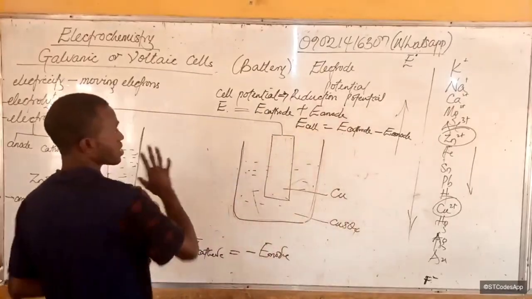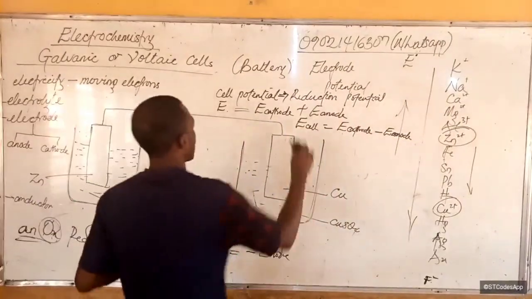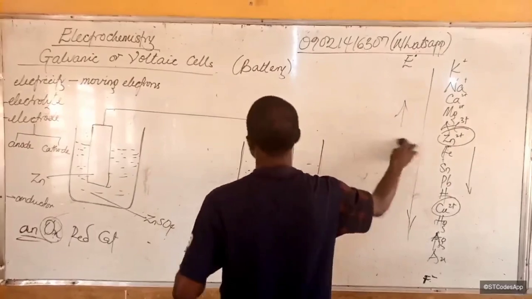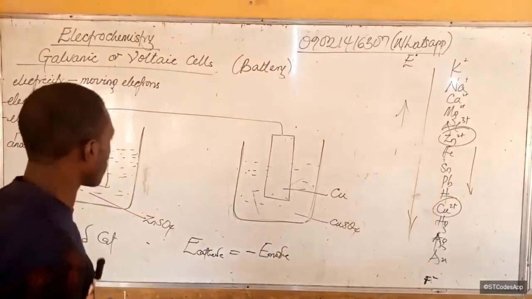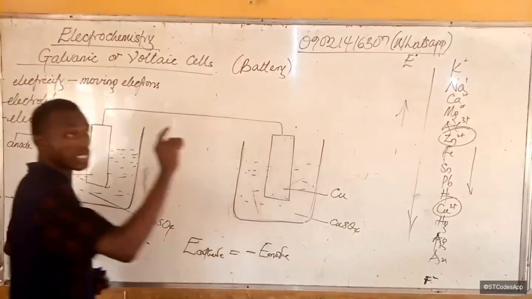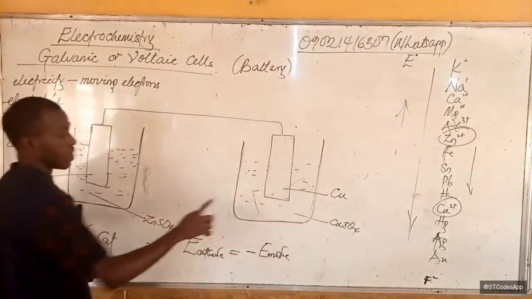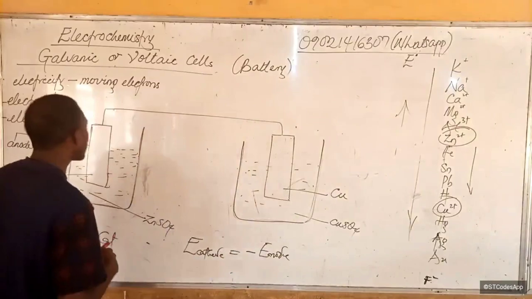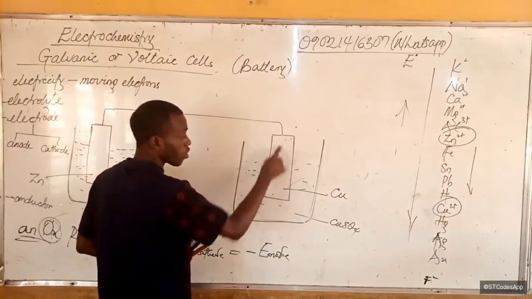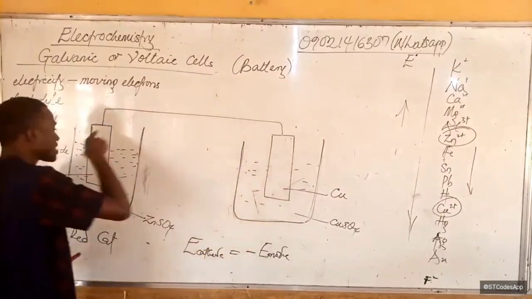Let's now go back to this and look at our electrochemical cell and how the process of electron exchange takes place. Now, how is the electricity being generated? This is what happens. Notice, we said that once you plug this wire on the two electrodes, something very unique begins to happen. And what is that? Electrons will begin to flow from the zinc plate to the copper plate. This copper plate will begin to gain electrons, while this one will be what?